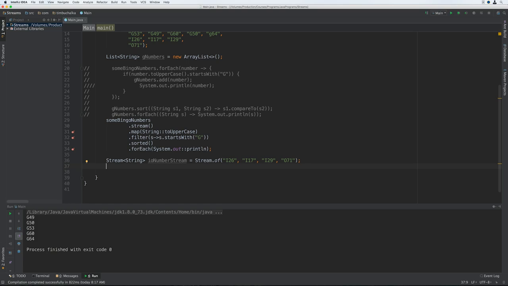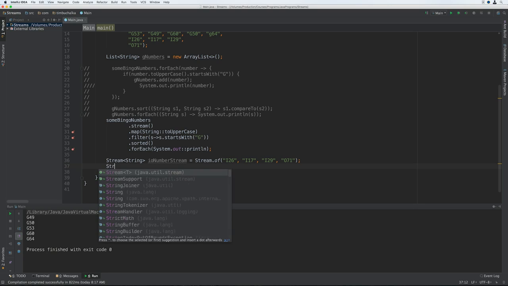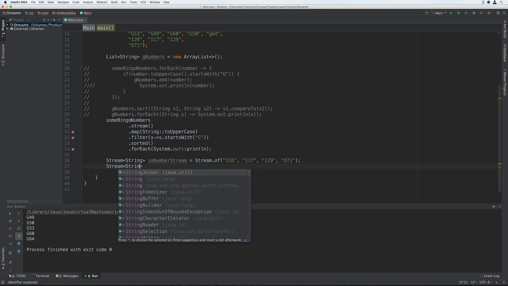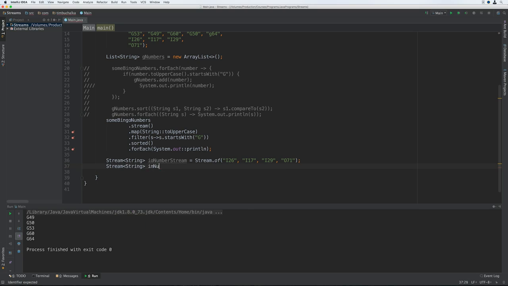Now we can create streams composed of any type of object, but we can't create a stream of mixed types. So for example, we couldn't have a stream of String and Employee objects. Alright, so let's create another stream that contains the I and N bingo numbers. Stream<String> inNumberStream, so I and N.